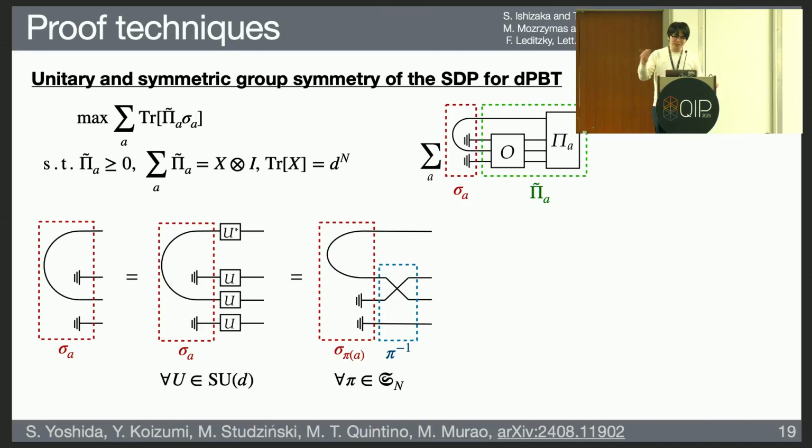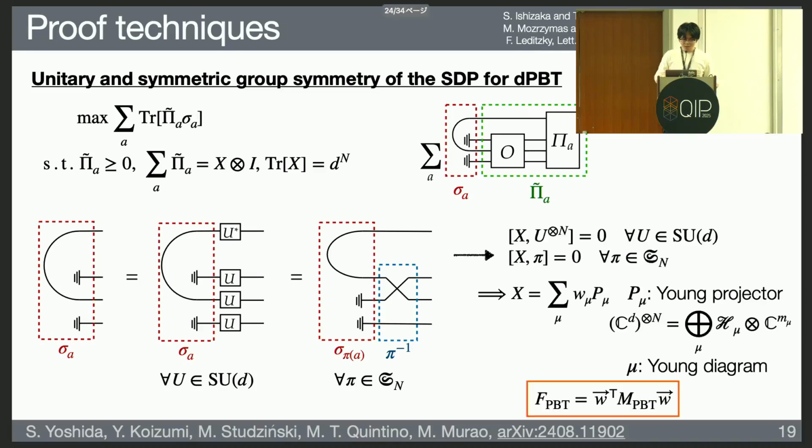So it's invariant under U. And then the second symmetry is the permutation symmetry. If you apply the permutation on the wires, then basically it gives you the permutation on the index. And from these symmetries, we can show that the operator X appearing in the SDP should satisfy unitary group symmetry and the permutation symmetry at the same time.